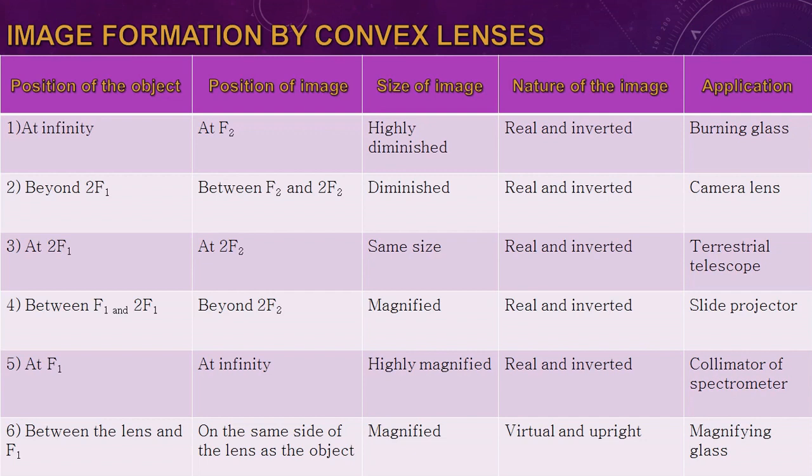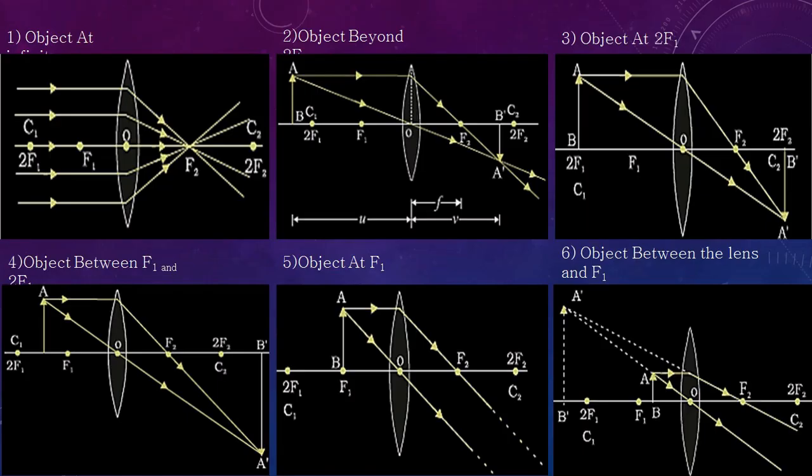And in a convex lens, in nearly each and every case, except for one exceptional case, you can see the image formation is always real and inverted. Now, next, move on to the next diagram.